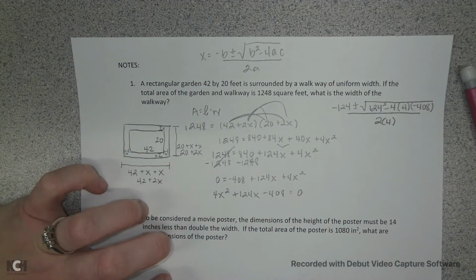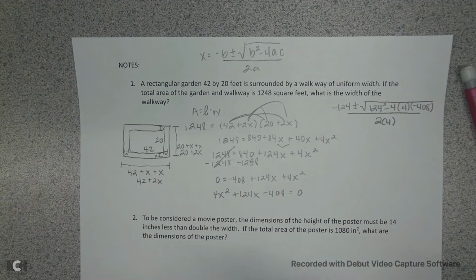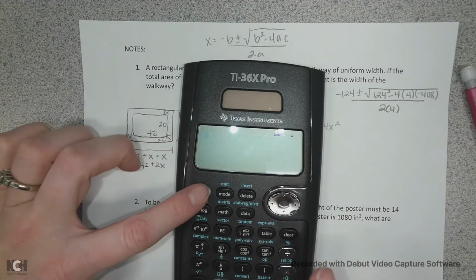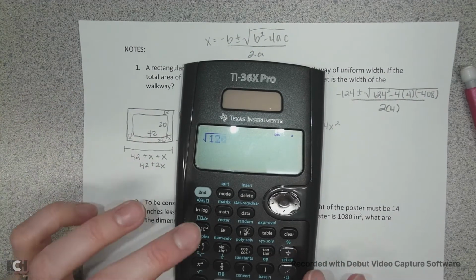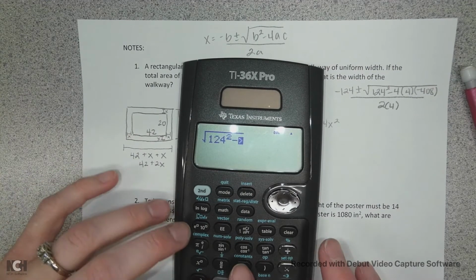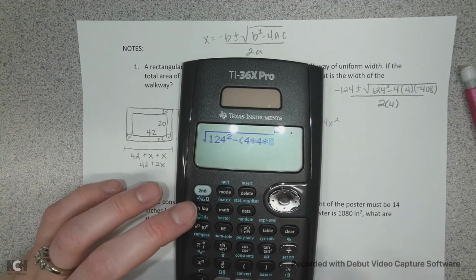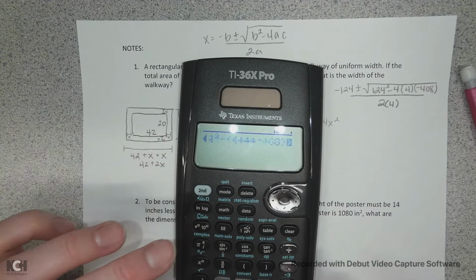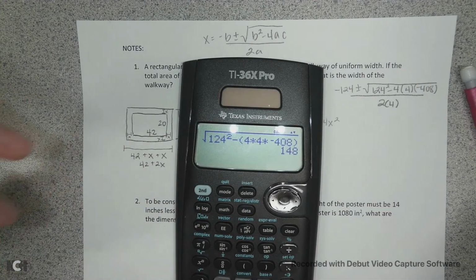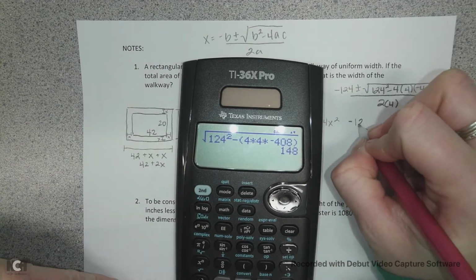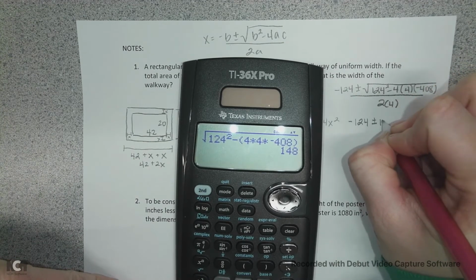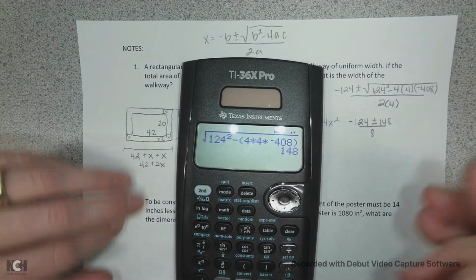Just type the whole thing in. I'll show you. We're just doing the square root part first: 124 squared minus 4 times negative 408, and you get 148. So now we have negative 124 plus or minus 148 all over 8.